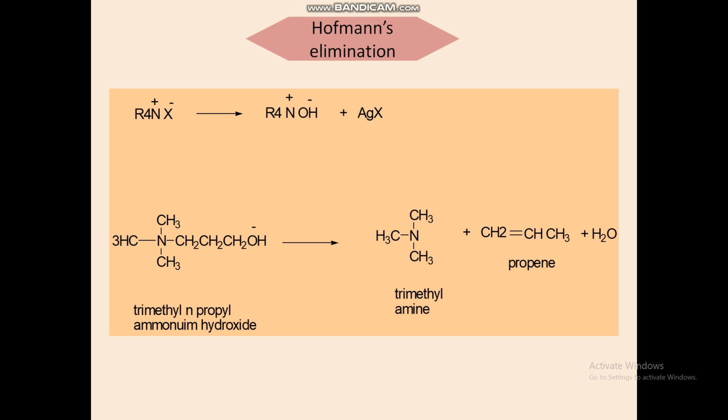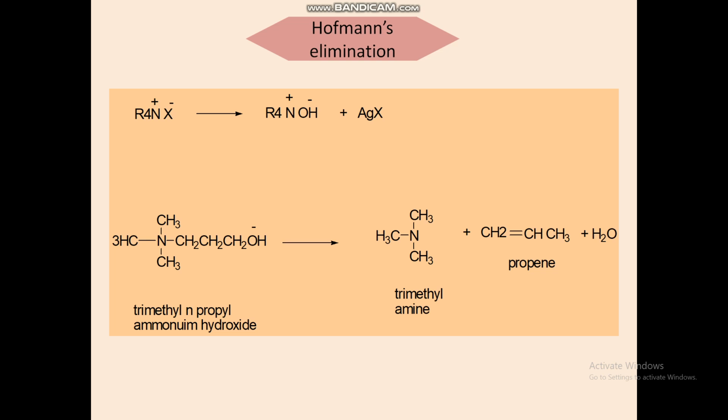So what is exhaustive methylation? It refers to the number of methyl groups taken up. An amine, whether primary, secondary or tertiary, is converted into the quaternary ammonium hydroxide by treatment with excess methyl iodide and moist silver oxide. The number of methyl groups taken up by the nitrogen depends upon the class of the amine. A primary amine will take up 3 methyl groups, a secondary will take 2, and a tertiary will take up 1 methyl group. This reaction is known as exhaustive methylation of amine.